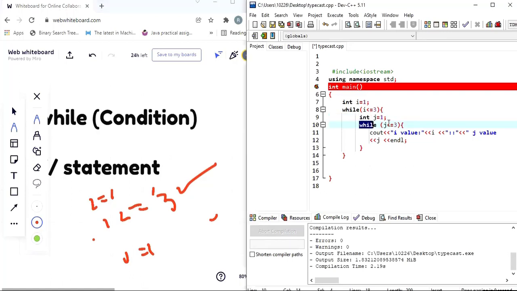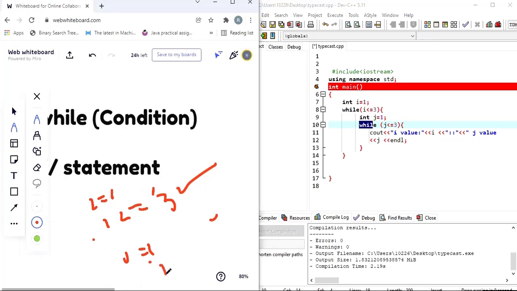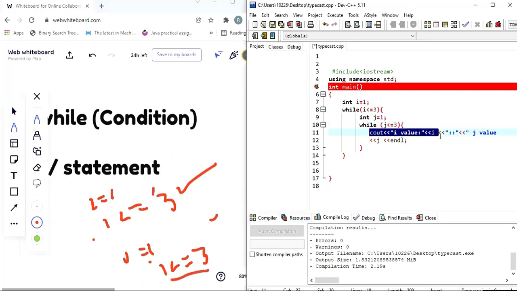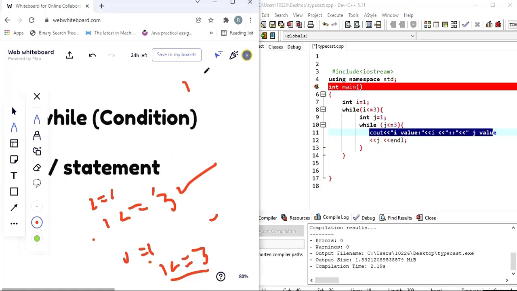What is the next step? While j less than or equals to 3. What is the j value? 1 less than or equals to 3. Is it true or false? It's true. If it is true, what is going to happen? This one is going to print out the I value and the j value at the moment. Isn't it so? So what is the I value at the moment? I value at the moment is 1. J value at the moment is 1.